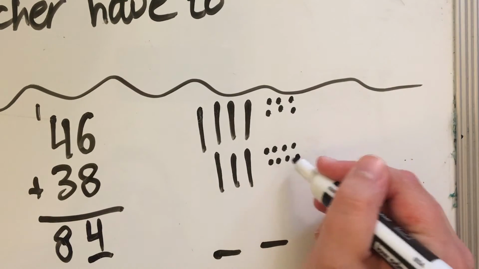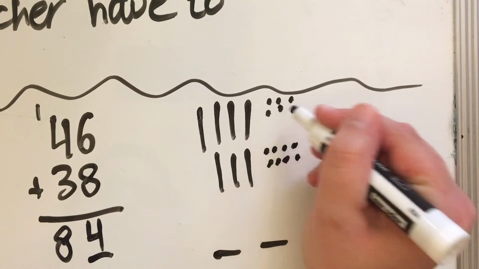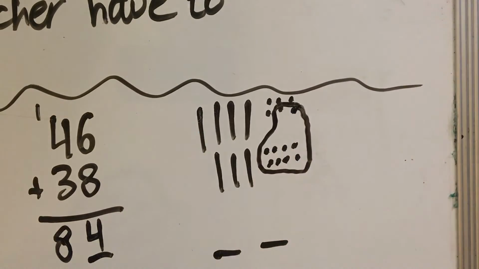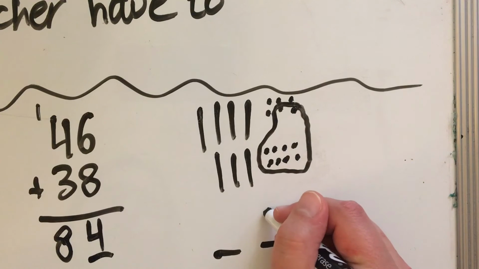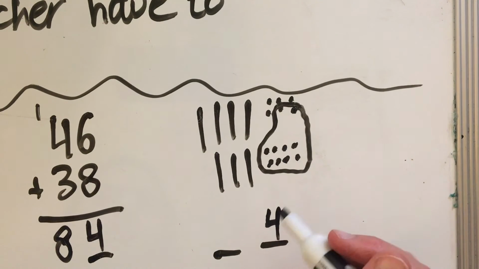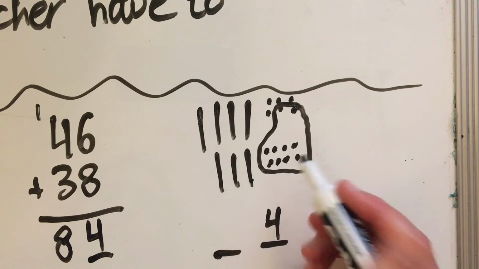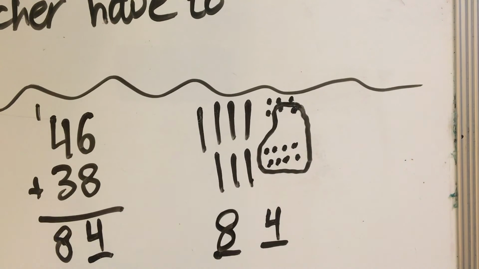All right, so let's add them up. 1, 2, 3, 4, 5, 6, 7, 8, 9, 10. I'm going to loop those 10 together, and they're going to go in the tens place. And right now I've got 1, 2, 3, 4 left. That 4, because there's one digit for my ones place. Let's go ahead and add up the tens. 1, 2, 3, 4, 5, 6, 7. But don't forget about these 10 ones we grouped over here. 8. Okay.